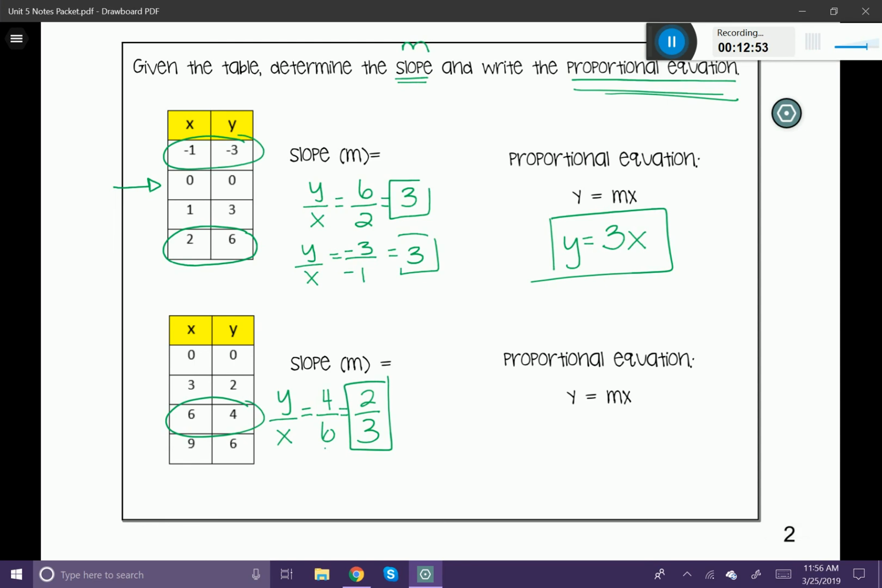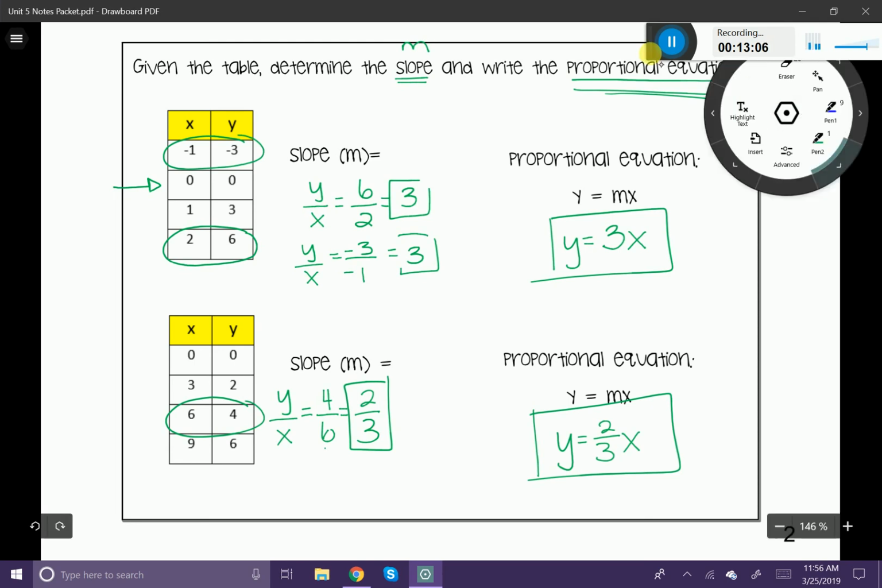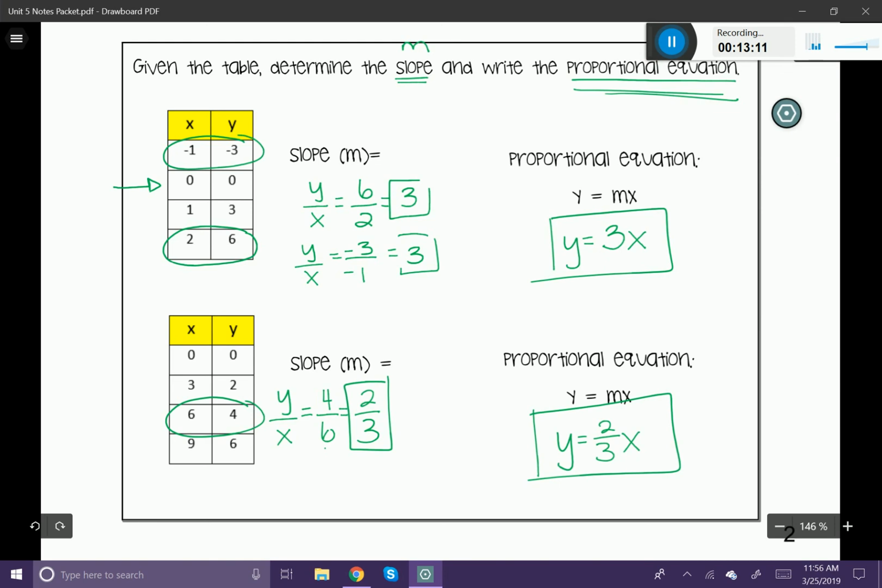All right, now let's come up with the proportional equation here. Y is equal to 2/3 x. And it's perfectly fine if the slope is a fraction. Now, I just want to go back up to the beginning question because you might be thinking, couldn't I use the multiplier? Sure. If you recognize that -1 times 3 is -3 and 0 times 3 is 0 and 1 times 3 is 3 and 2 times 3 is 6, well, that's just another way to recognize that slope.